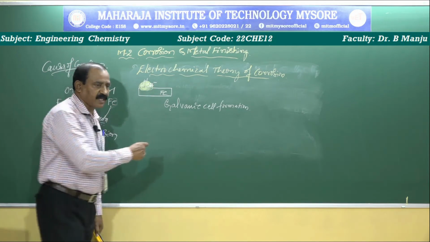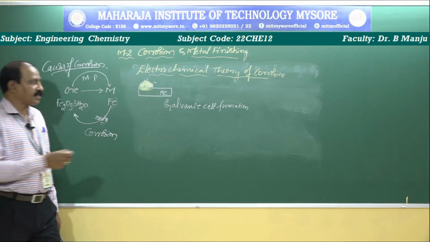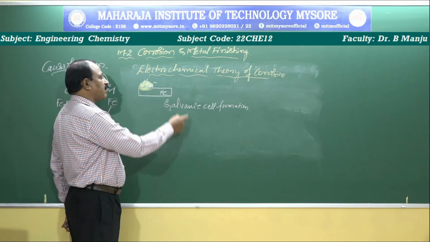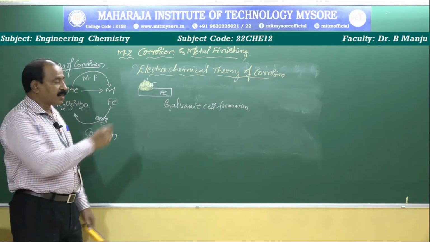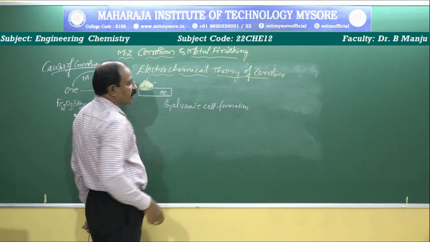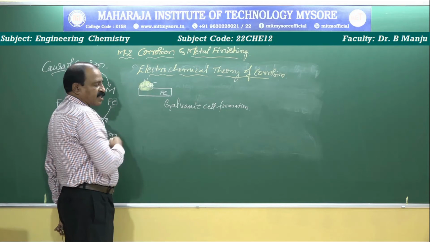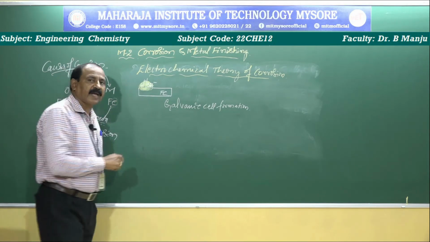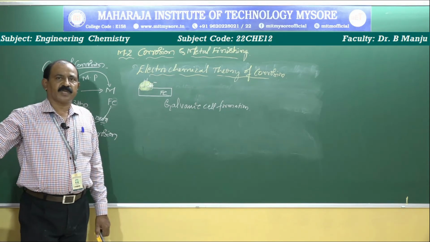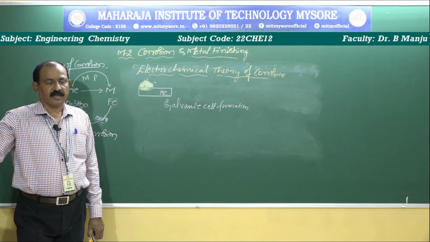When electron transfer takes place, some potential difference occurs. Due to the potential difference, small galvanic cells are formed. Due to the formation of galvanic cells on the surface of the metal, it undergoes corrosion. That is the mechanism explained by the electrochemical theory of corrosion. As per the theory, where oxidation takes place, that portion acts as the anode, or anodic area. Where reduction takes place, that portion acts as the cathode, or cathodic area.